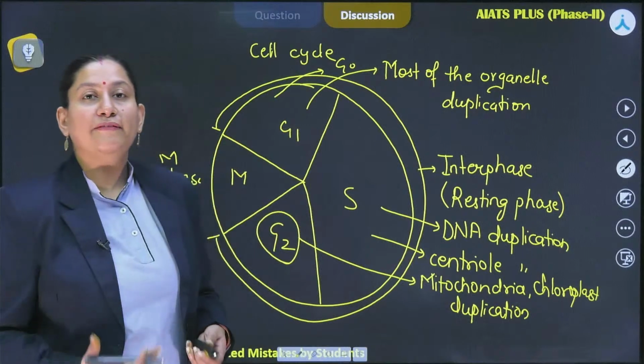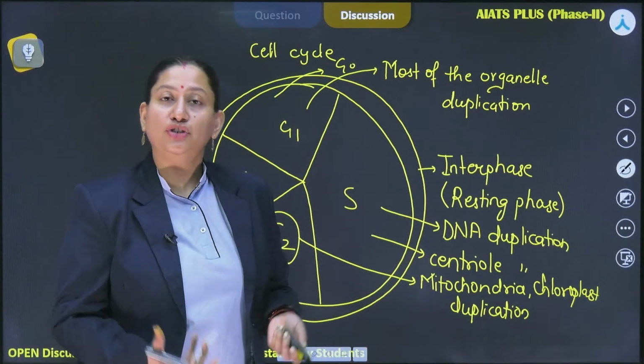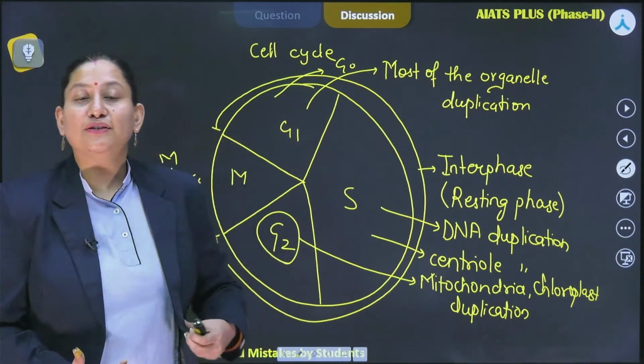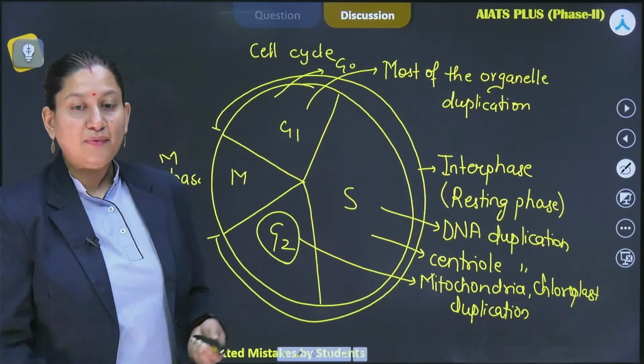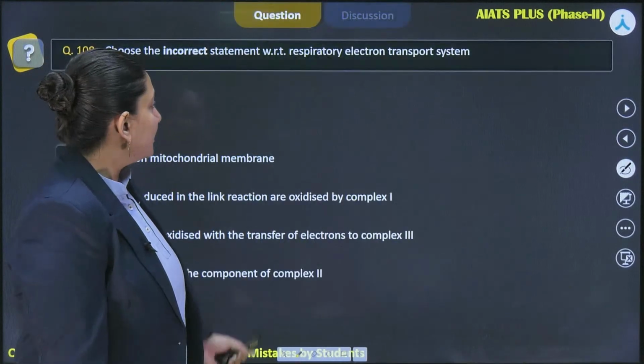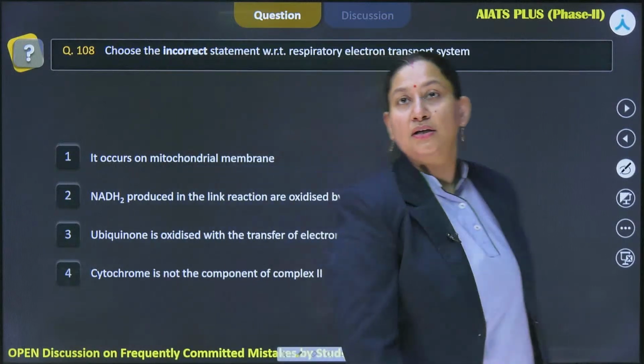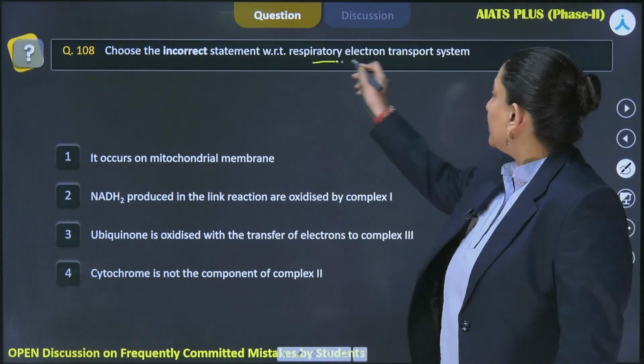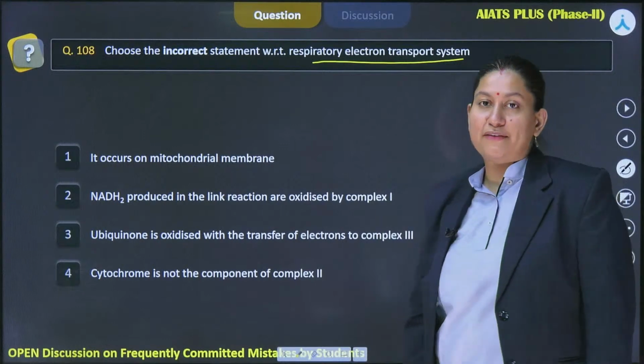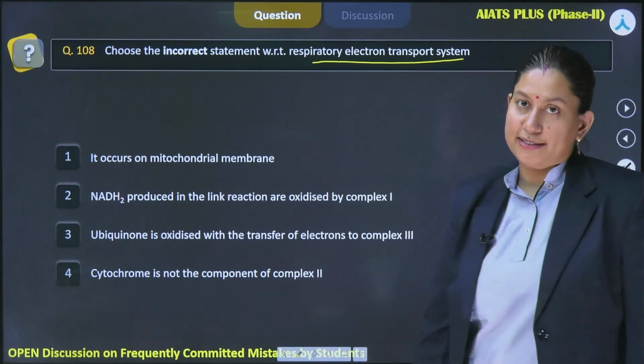So this is how we will be having the description of the G0 phase. I hope this is clear to everyone. All right. Now let's move ahead to the next question, which talks about the respiratory electron transport system, right? We have to choose the incorrect statement regarding that.